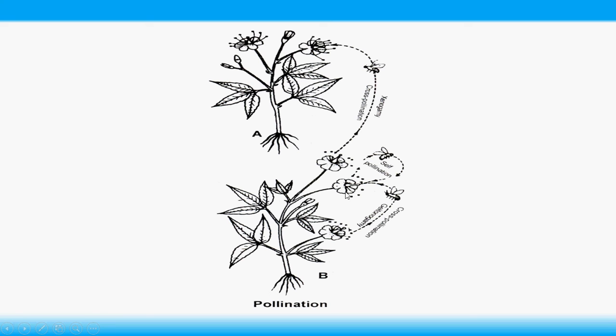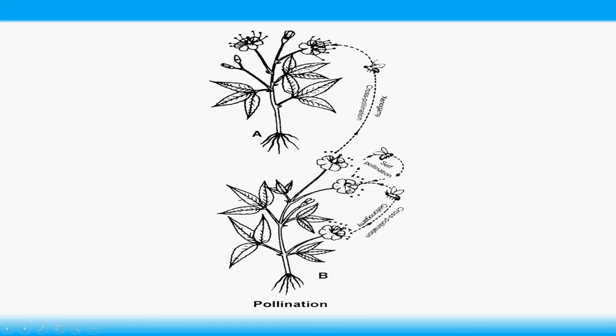Now, transfer of pollen from one flower to another flower of the same plant is called geitonogamy. I am repeating again. If pollen grains are transferred between male and female reproductive parts of the same flower, it is called autogamy.